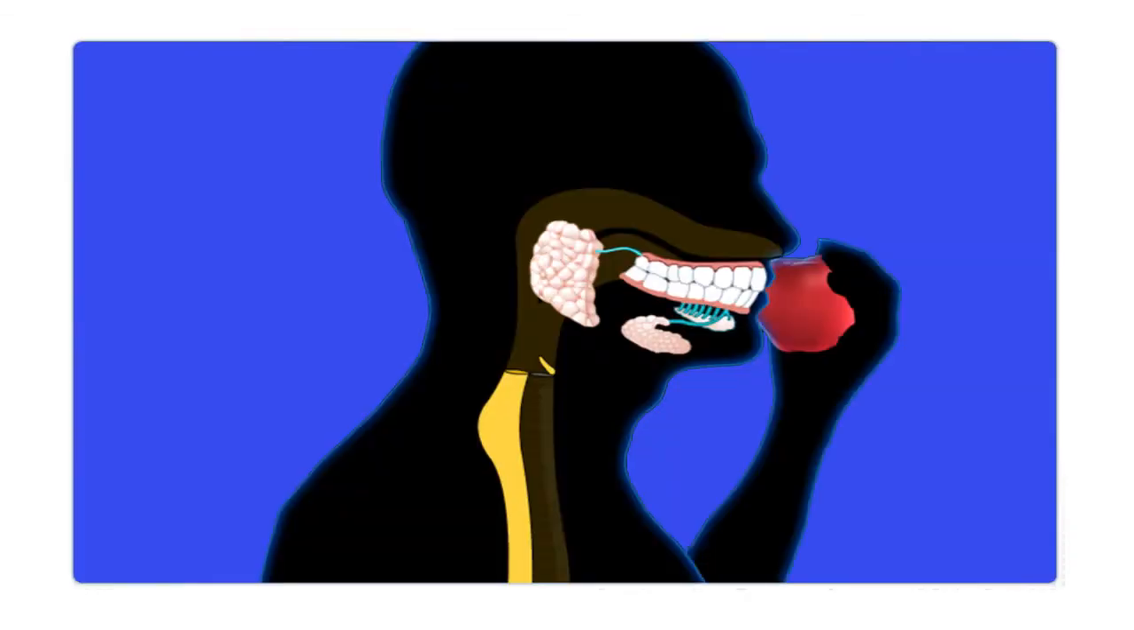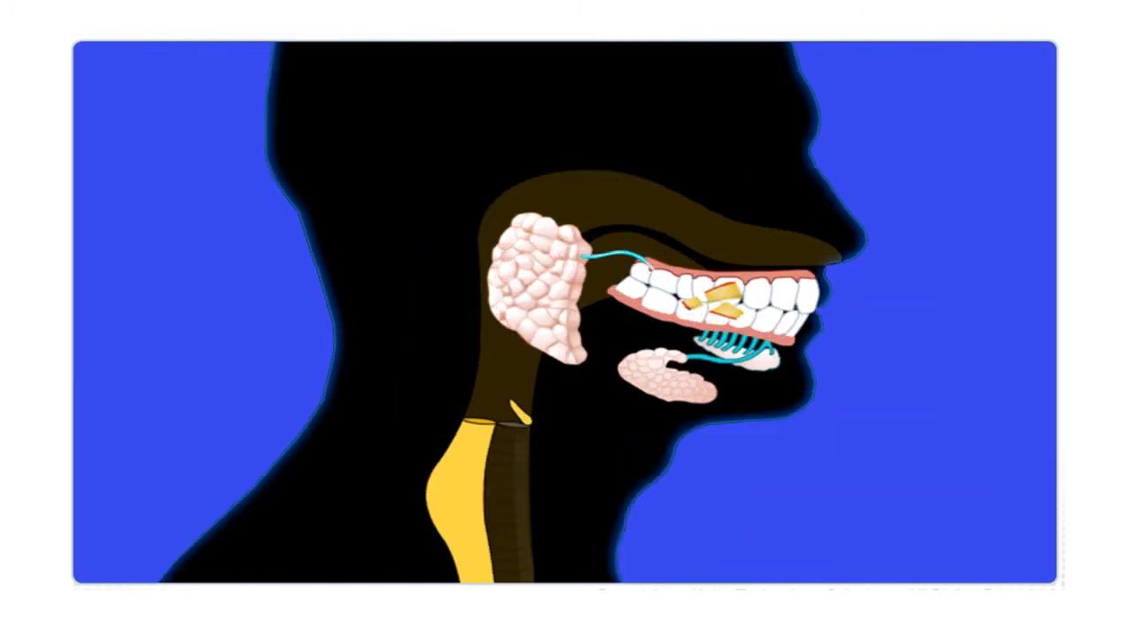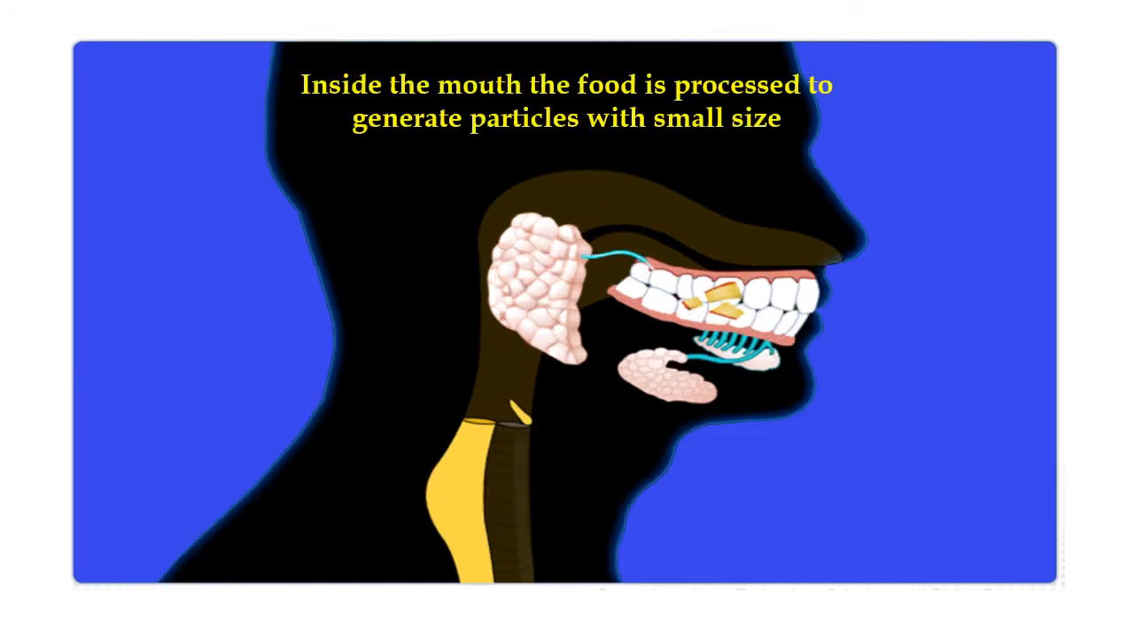So let's see. The first step is that the food is taken in through the mouth. We know that the first step, ingestion, as the name indicates, is the process of taking food into the body. So the food is taken in through the mouth. Once you have taken in the food, what will happen? Inside the mouth, the food is processed. That means the food is chewed.